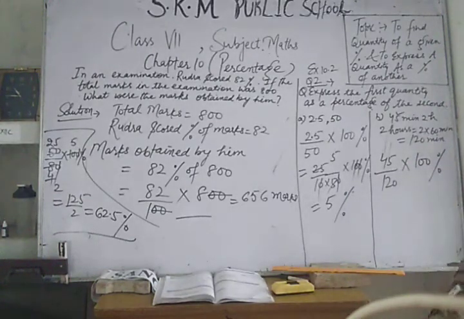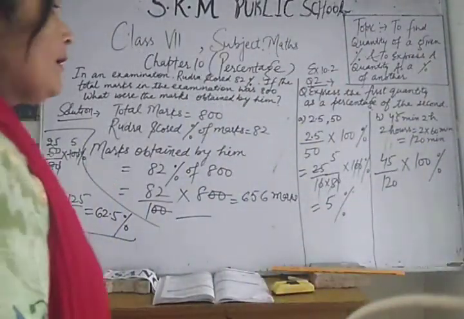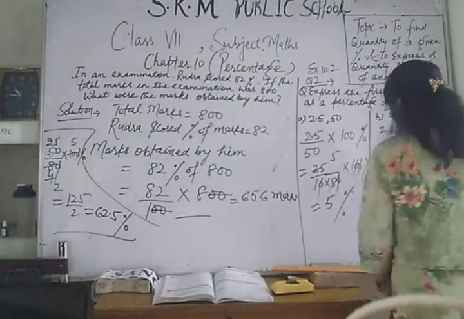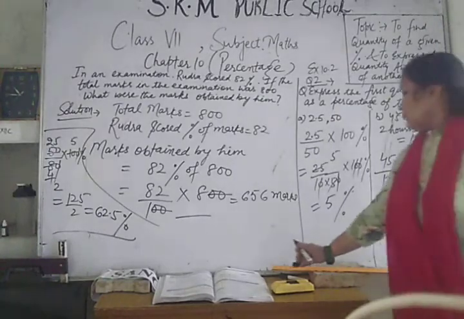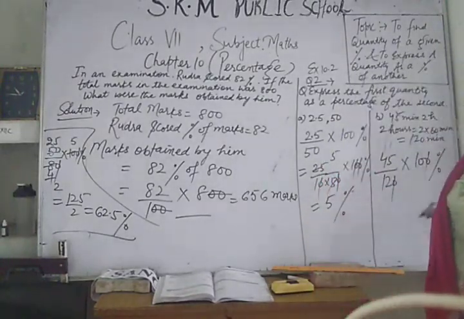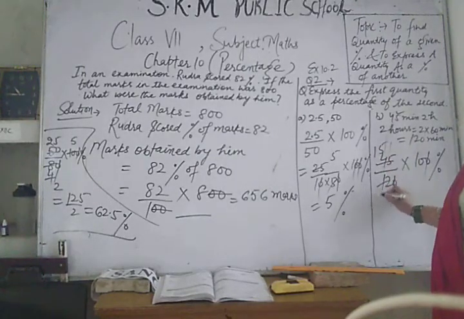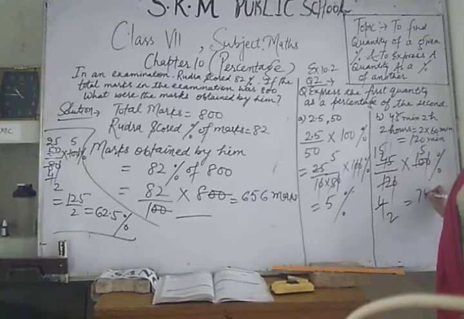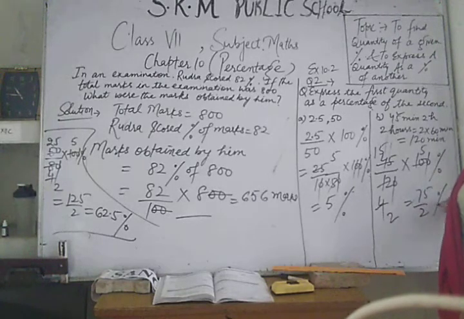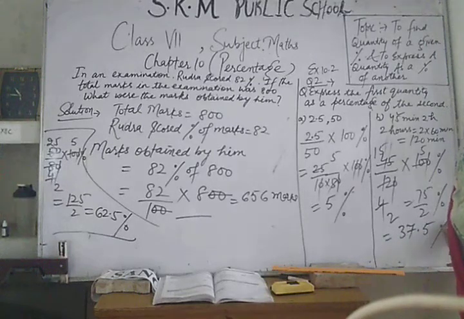Now simplify. Hurry up. Simplify. What are you getting? Simplify with 10 and so on. This is 37.5%.